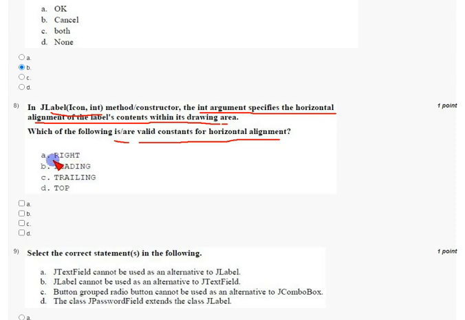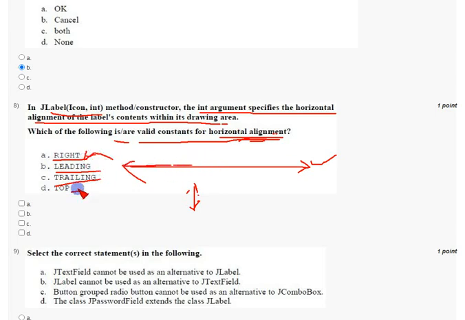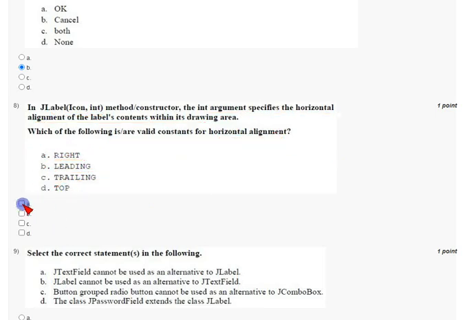They have given right because it's a horizontal direction. In horizontal direction, left or right, they have given right but not left. And if you see this, leading, trailing, top all belong to vertical, but they have given horizontal. So that is answer A. So mark the eighth answer as option A.